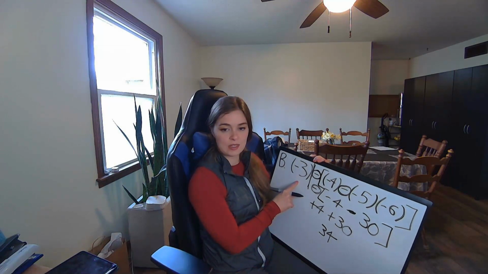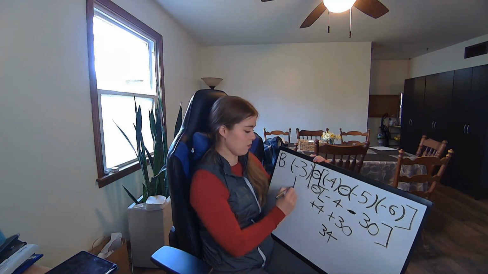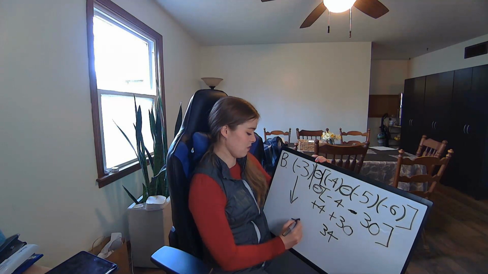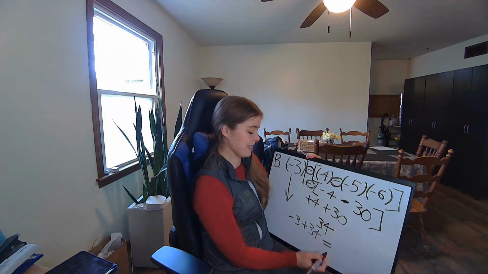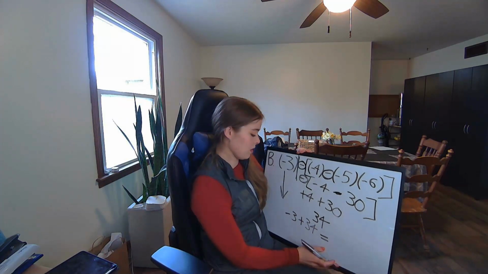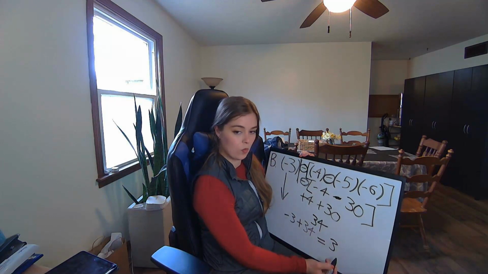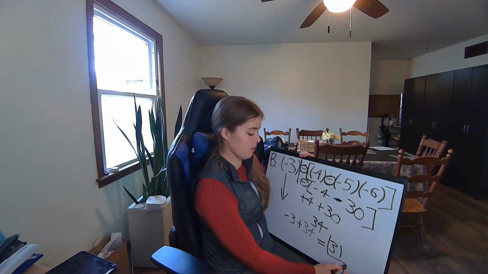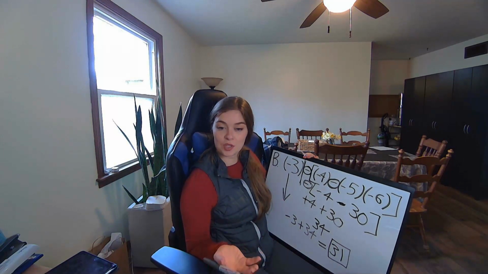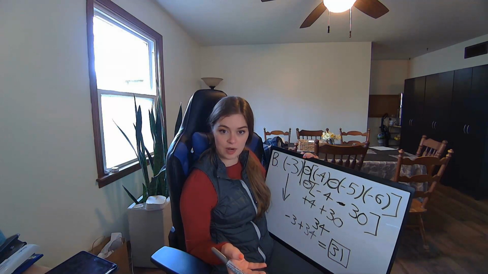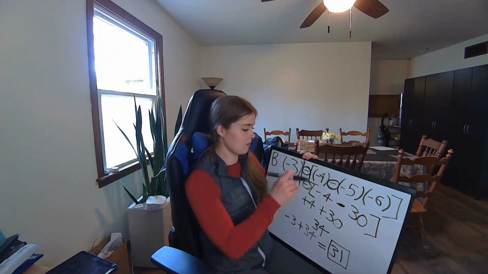Now, what do we still have that we need to take care of right here? We need to bring down this -3, right? -3 plus 34. It's basically like 34 minus 3, which would be 31. If you got 31 for this problem, that is correct. Congratulations. And you're ready to go ahead and go on to the mixed practice, either odds or evens. Best of luck, gentlemen.